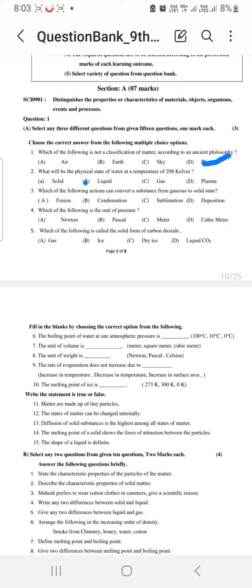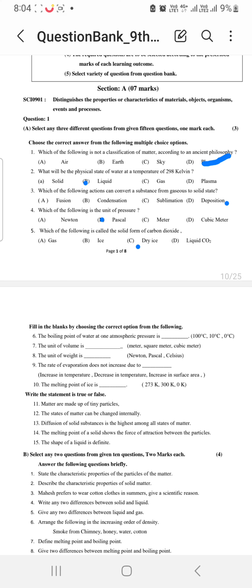Which of the following actions can convert a substance from gaseous to solid state? So here the answer will be D, that is deposition. Which of the following is a unit of pressure? The unit of pressure is Pascal. So answer is B. Which of the following is called the solid form of carbon dioxide? Answer is C, that is dry ice.